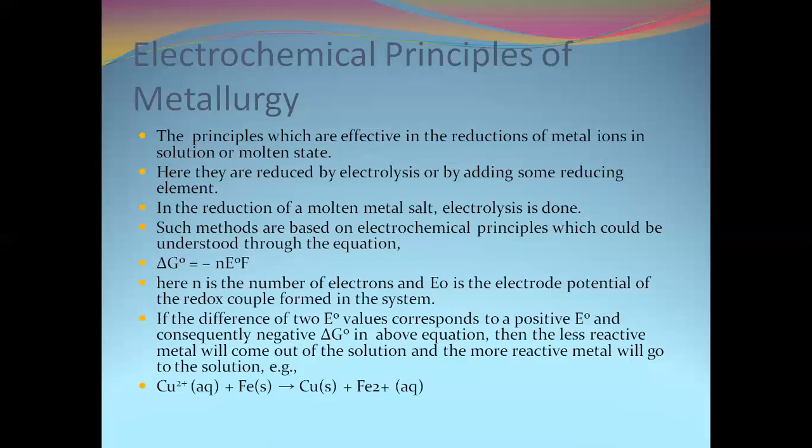They are reduced by electrolysis or by adding some reducing element. In the reduction of a molten metal salt, electrolysis is done.